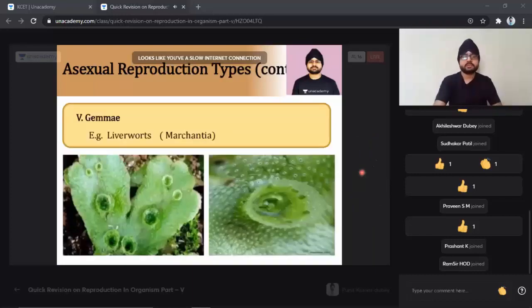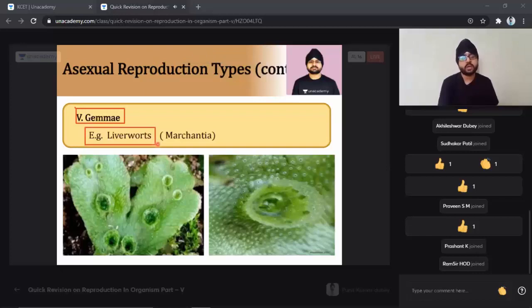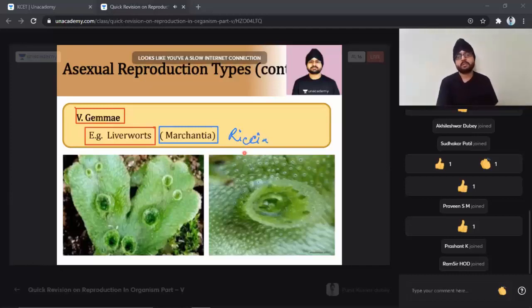Now similarly, asexual reproduction can also be seen in the formation of gemma cups. In Hepaticopsida, the liverworts, it is found. The example is Marchantia. One more example we can see is Riccia. Riccia is another example you can find.